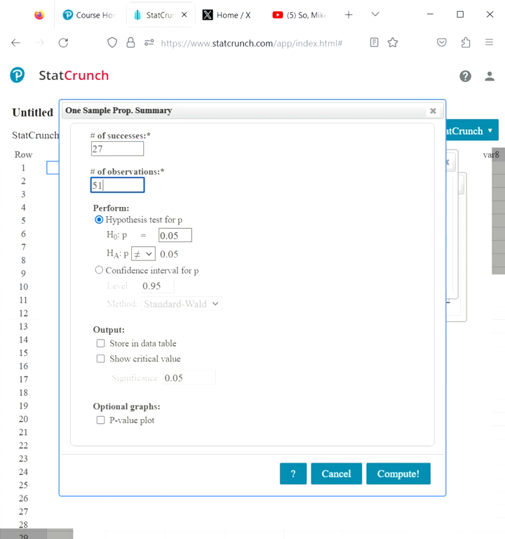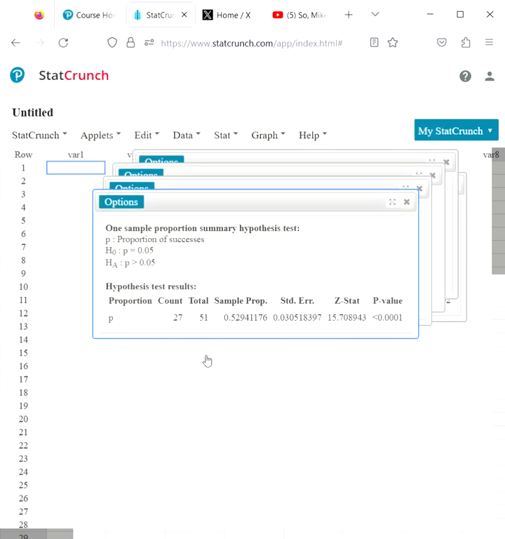27, 51, greater than. Notice it's greater than 1/2. Now I forget what happened last night with this right here, but yeah, that's what you want to plug in. Hit compute, and it gives you the answers, right? Oh wait, did I plug it in wrong? I think I plugged it in wrong.